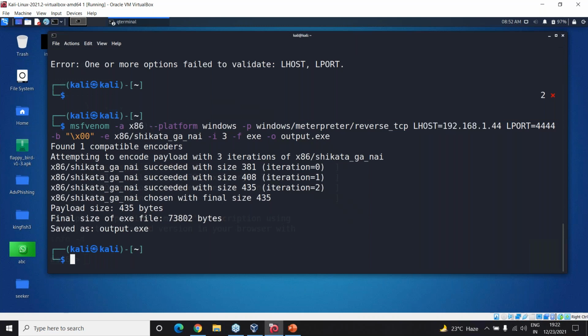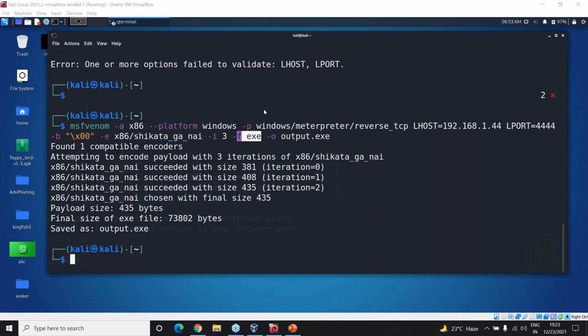This is LHOST, this is LPORT, and we're setting this for the binary encoder, and this is the encoder's name, Shikata Ga Nai. We've given 3 iterations, then we have given the file name to be a .exe, and after that we're mentioning the output file name, correct? So we've got all of these things, and finally I've got the file.